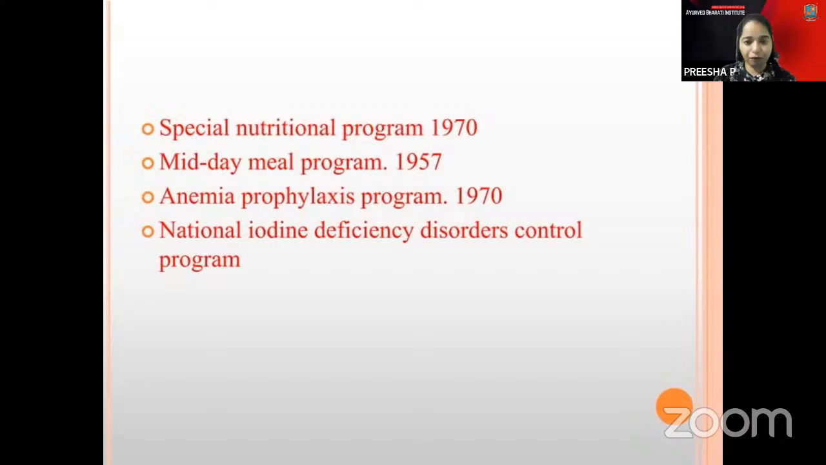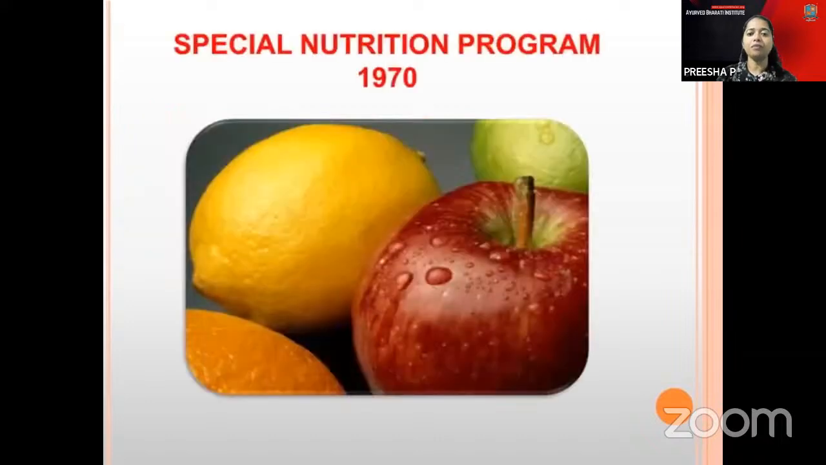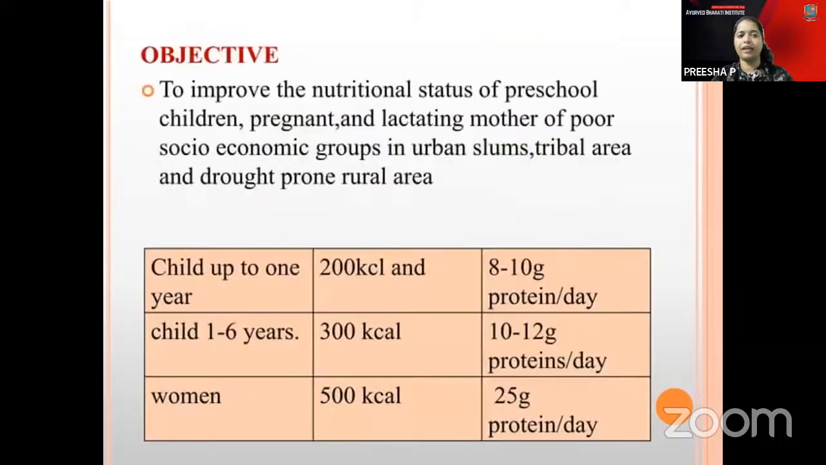There is the anemia prophylaxis program in the year 1970, and the National Iodine Deficiency Diseases Control Program. The special nutrition program was in the year 1970. Here it covers children up to 1 year, children between 1 to 6 years, and women, and how many kilocalories they need, mainly in cases of poor nutrition.